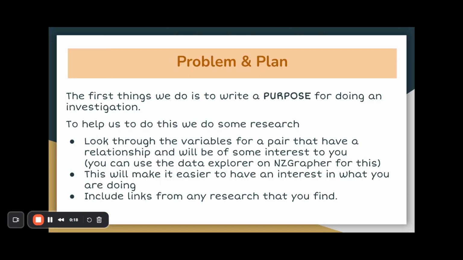One of the first things you have to do when you're looking at your purpose is to try and find a pair of variables that will actually suit you and you may have some interest in, because it makes the investigation easier to do. You can do this by looking at the Data Explorer in NZ Grapher and finding one that actually has a strong relationship, or at least a relationship. And you need to do some research to back up what you are doing as your problem or your purpose. And you can include those links in your research.